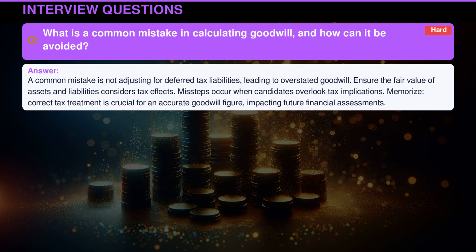A common mistake is not adjusting for deferred tax liabilities, leading to overstated goodwill. Ensure the fair value of assets and liabilities considers tax effects. Missteps occur when candidates overlook tax implications. Memorize: correct tax treatment is crucial for an accurate goodwill figure, impacting future financial assessments.